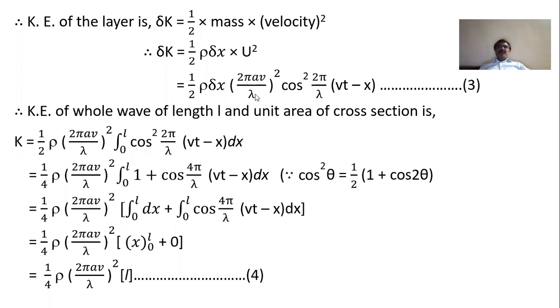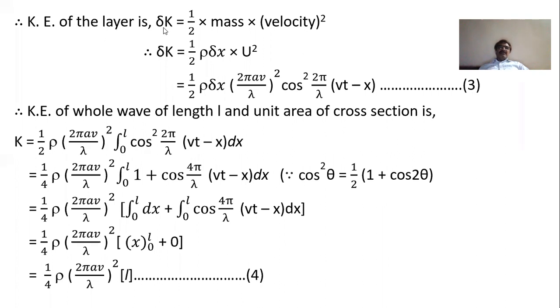After putting the value of u, we find delta K = half rho delta x (2πav/λ)² cos² (2π/λ)(vt − x). Consider this as equation 3. This is the kinetic energy of a layer of unit cross section.